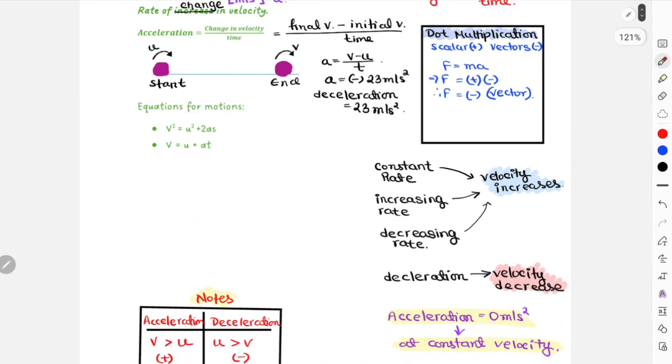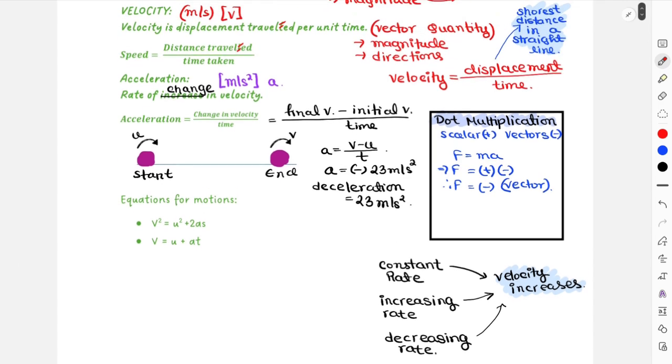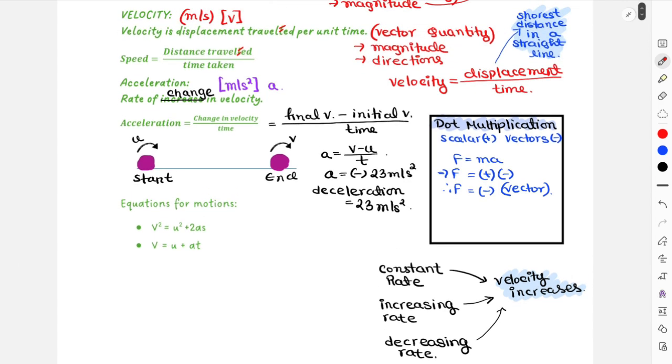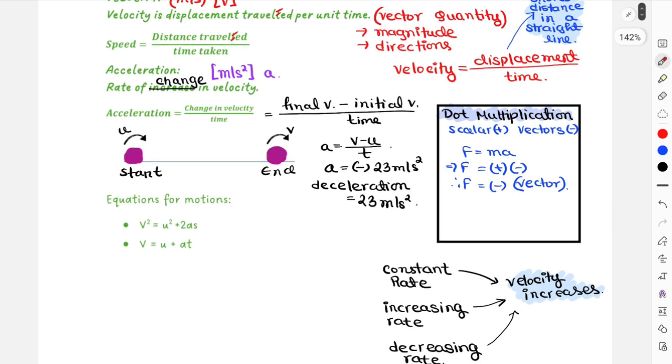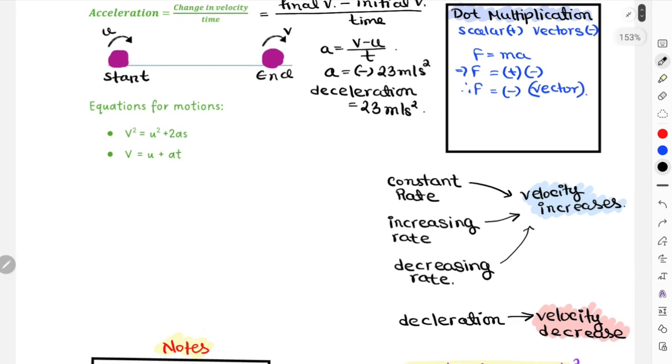Okay, other than that, your unit 1 also has equations for motion. Another thing to understand, there are actually assumptions to include these equations. Okay, for example, the equation that you know for this one, v minus u over t, this is actually a derivation of this equation. For example, from this part, if I make a the subject, then it will be what?